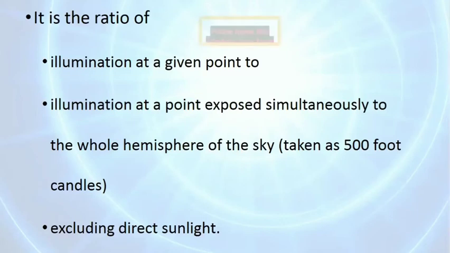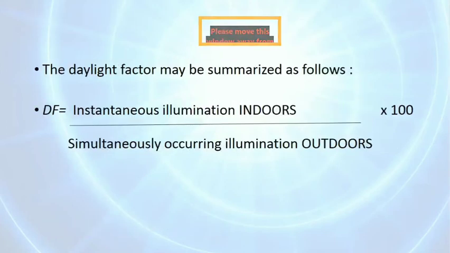It is constant. It is the ratio of illumination at a given point to the illumination at a point exposed simultaneously to the whole hemisphere of the sky, excluding direct sunlight. As we have to measure the daylight, we should exclude direct sunlight. So the formula is: daylight factor is equal to instantaneous illumination indoors upon simultaneously occurring illumination outdoors, times 100.